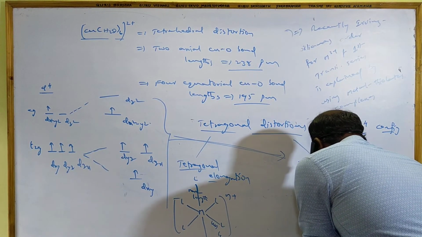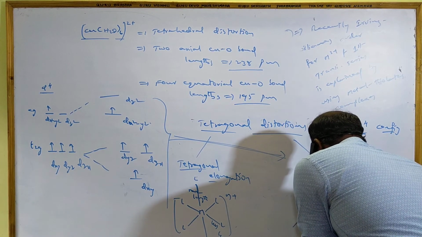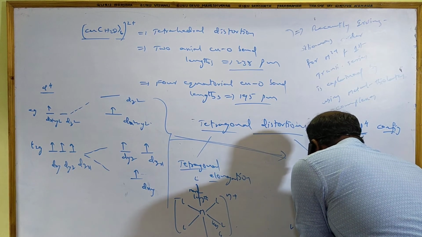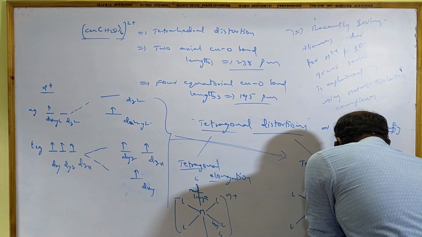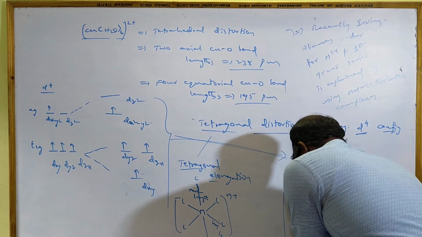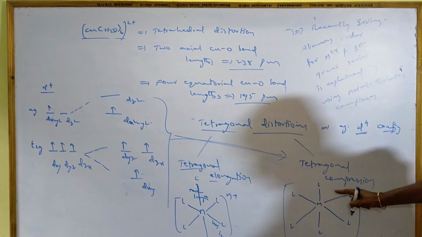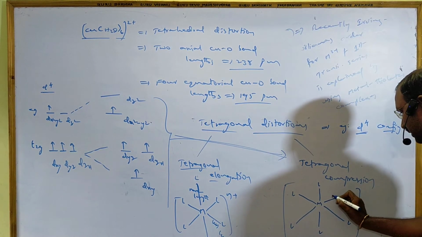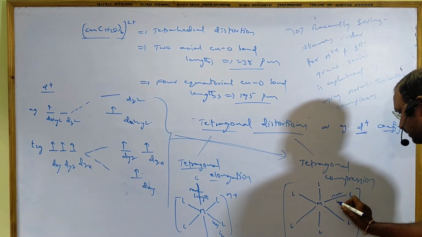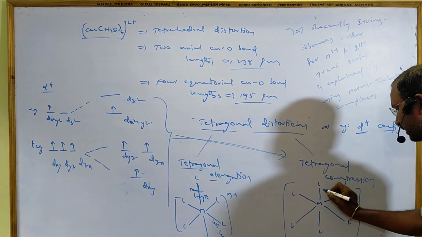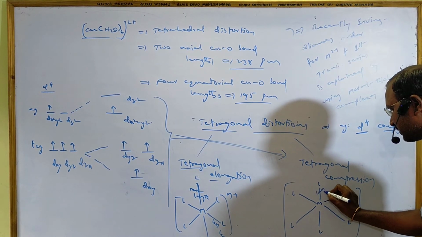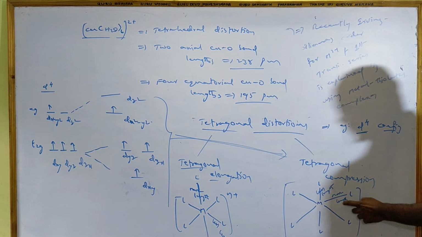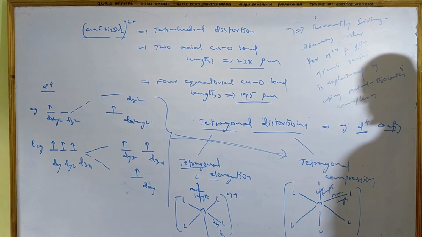Equatorial positions get more length and axial becomes less. Here, axial lengths are less, equatorial lengths are more. Here more length will be there, here less length will be there. This is called tetragonal compression.